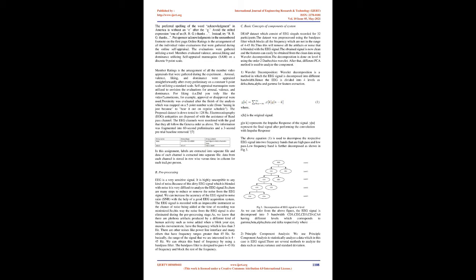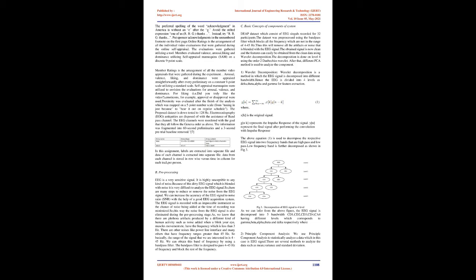So there are many steps to reduce or remove the noise from the EEG signal. We can increase the accuracy of the EEG signal-to-noise ratio, SNR, with the help of a good EEG acquisition system. The EEG signal is recorded with an impeccable instrument, so the chance of noise being added at the time of recording was minimized. This way, the noise from the EEG signal is also eliminated during the pre-processing stage.